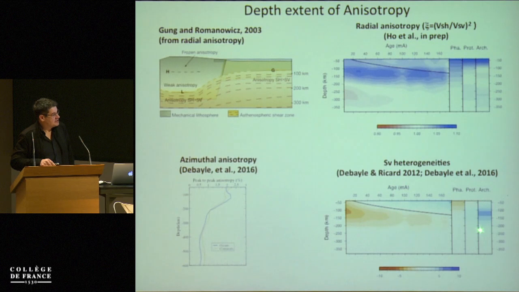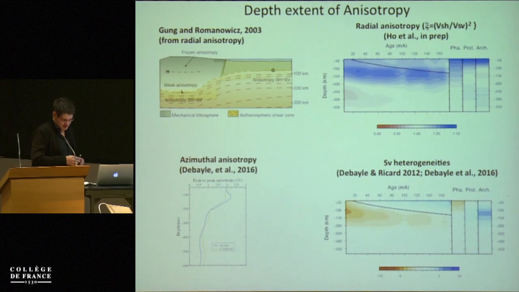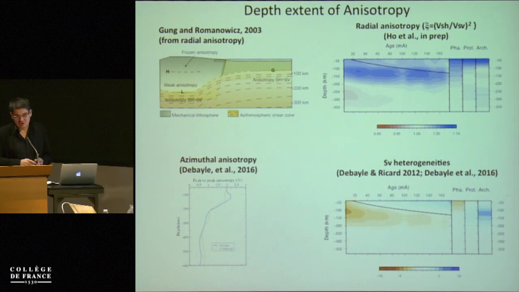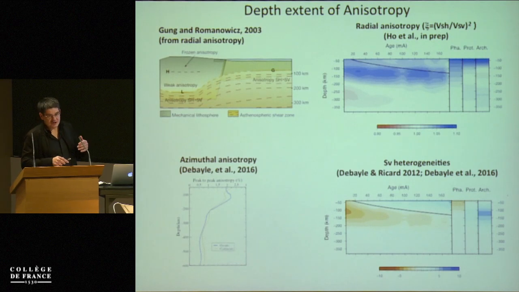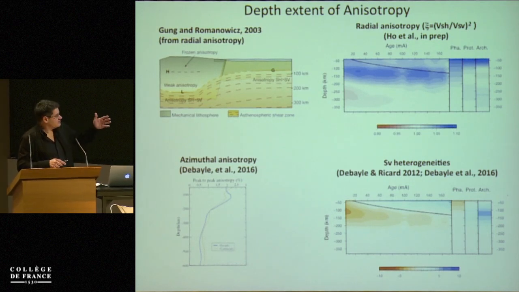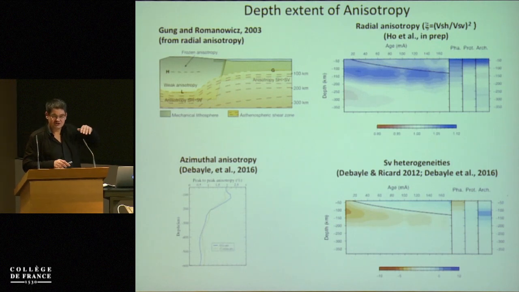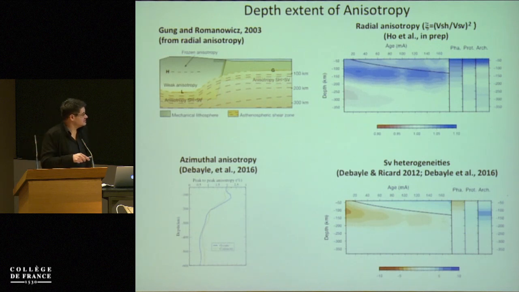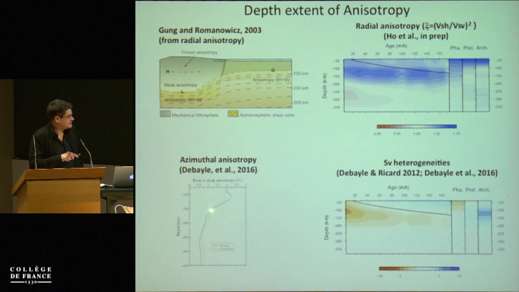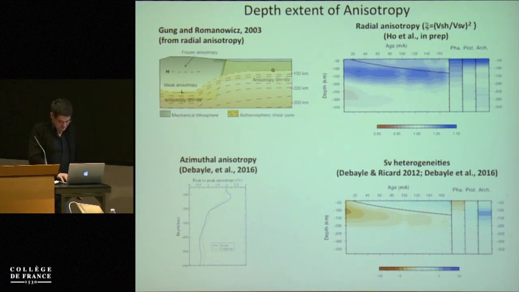So we need to explain some radial anisotropy with horizontal flow, but no azimuthal anisotropy. And this is possible if the anisotropic crystals are preferentially in the horizontal plane, but azimuthally random at large scale. In this case, you do not expect azimuthal anisotropy.